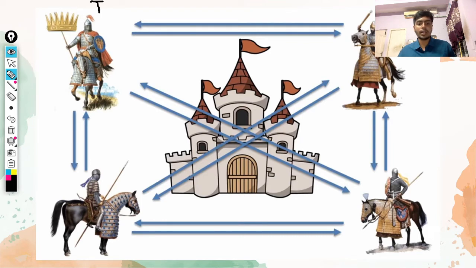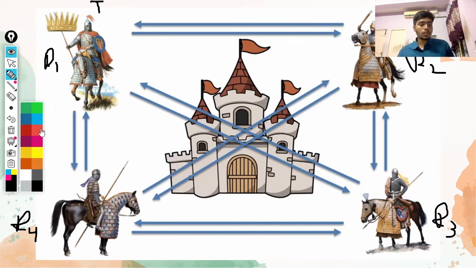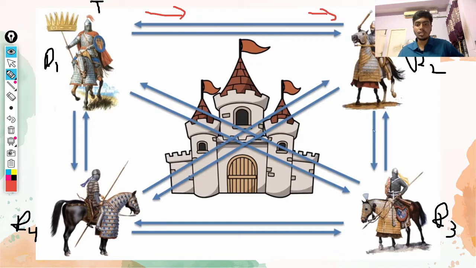Now traitor 1, traitor 2, r1, r2, r3, r4. Let's assume there are multiple traitors, and we can assume anything as mixed signals or whatever we want. Now what does traitor 1 say? He is telling everyone to attack. He is telling r2 to attack, r3 to attack, and r4 to attack.